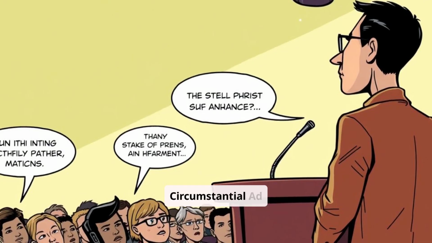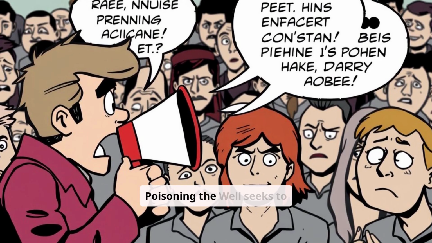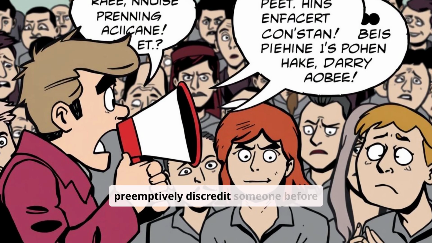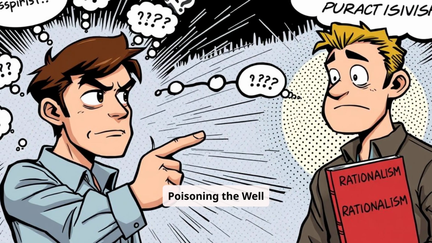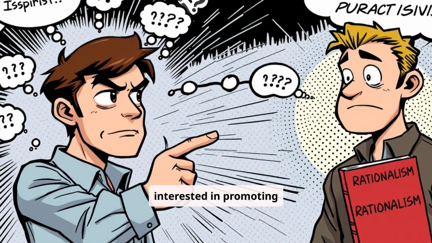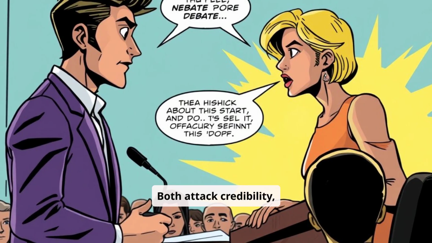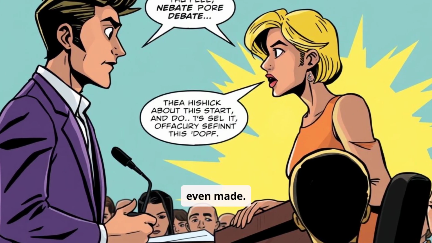Comparison: Circumstantial ad hominem versus poisoning the well. Circumstantial ad hominem focuses on the speaker's motives, whereas poisoning the well seeks to preemptively discredit someone before they present an argument. Poisoning the well example: "Don't trust anything he says. He's only interested in promoting rationalism." Both attack credibility, but poisoning the well often happens before the argument is even made.